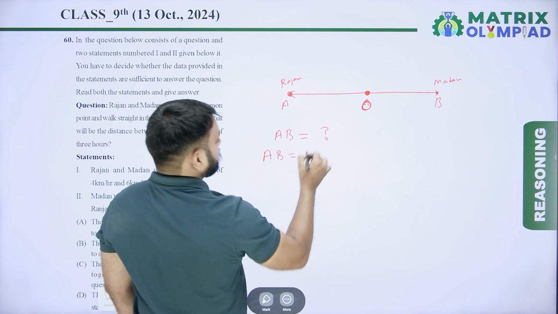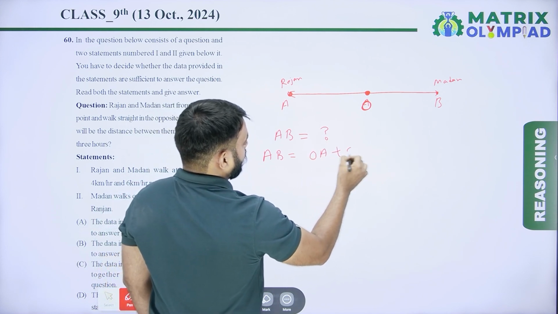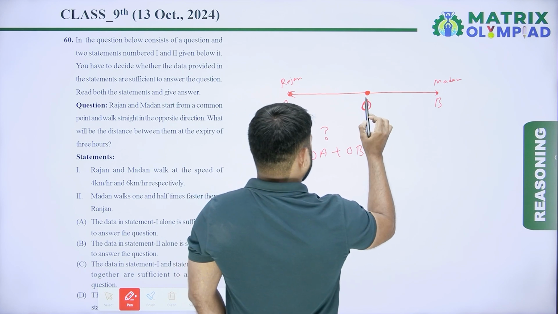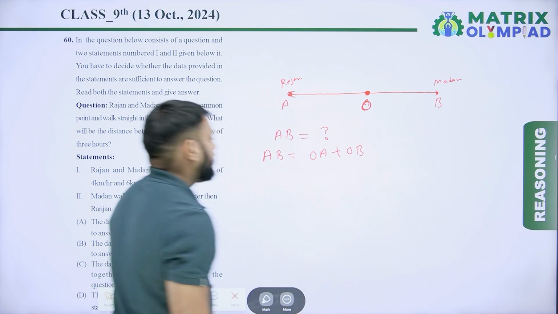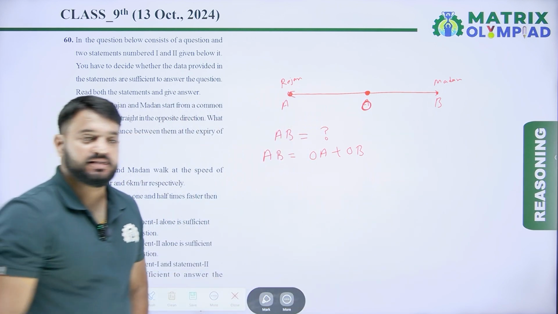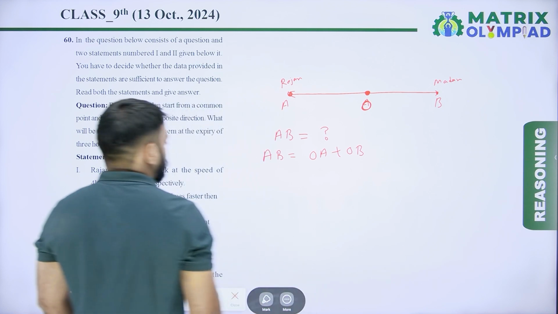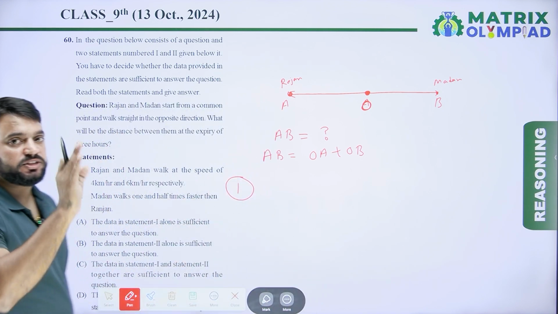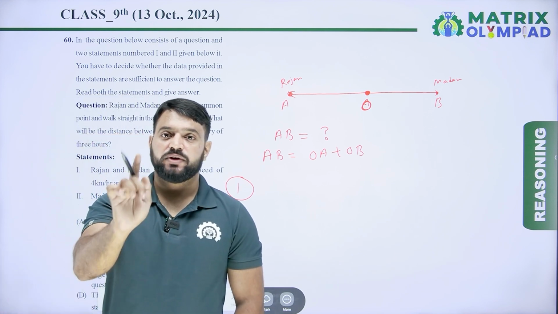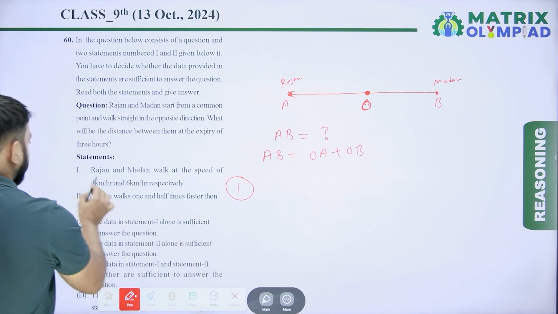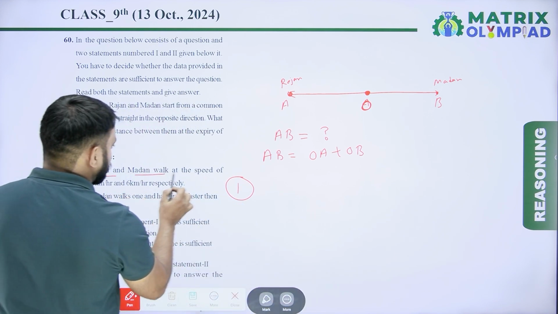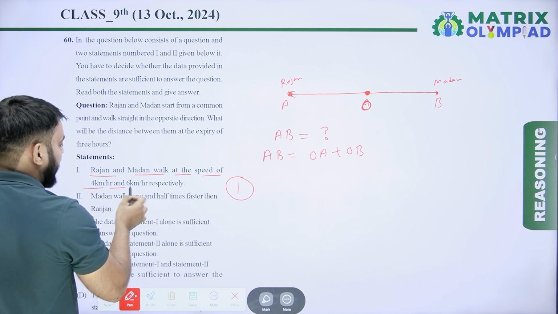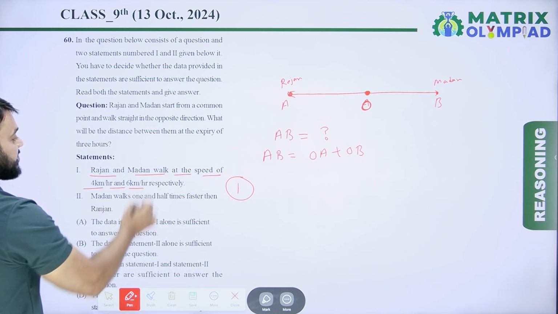So AB means OA plus OB. First find the distance OA and then find the distance OB. So AB is equal to OA plus OB. Now, taking both statements separately, according to statement first, Rajan and Madan walked at the speed of 4 km per hour and 6 km per hour respectively.